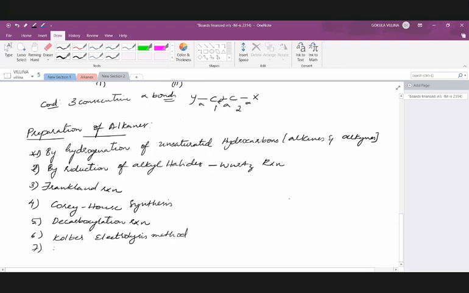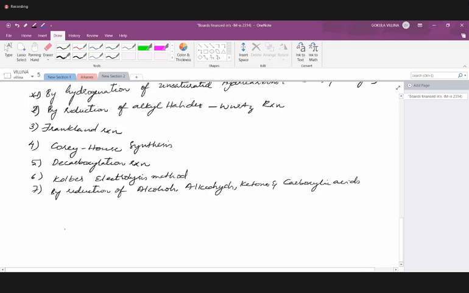Then by reduction of alcohols, aldehydes, ketones, and carboxylic acids using red phosphorus and hydrogen iodide.